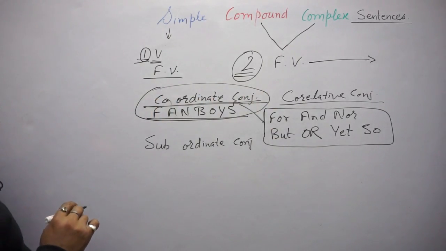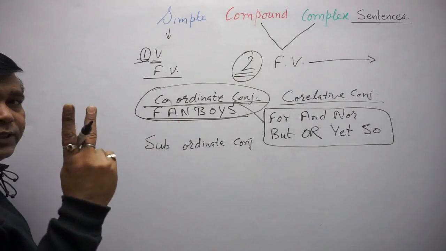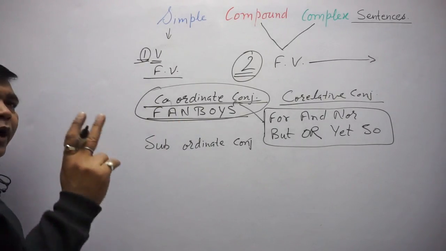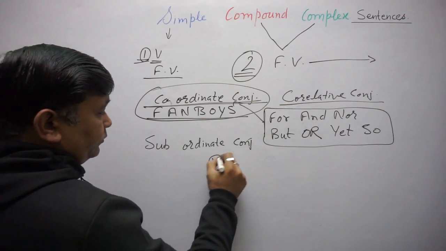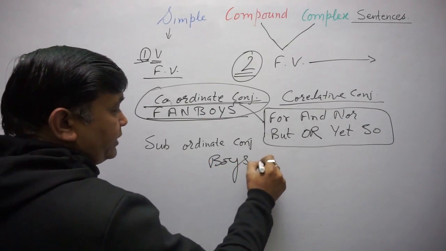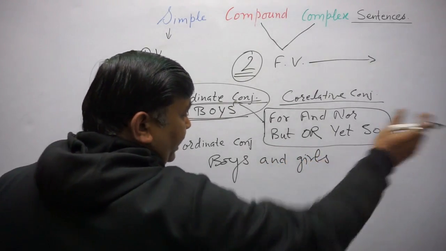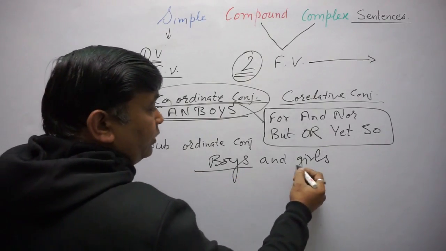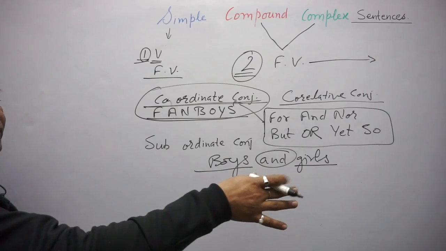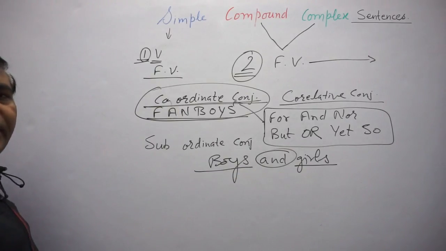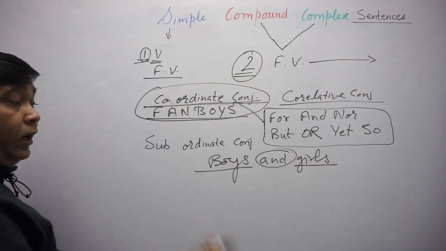Another property of coordinate conjunctions is that they can join two words also. They can join anything of equal rank, such as boys and girls are playing. So noun joined with and. Pronoun also comes at the place of noun, that's why it can join noun and pronoun also.